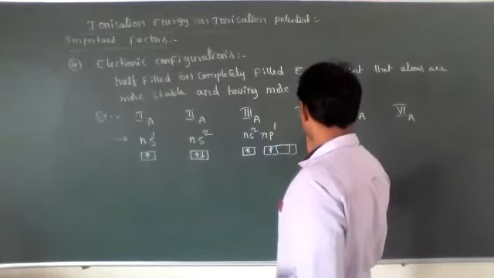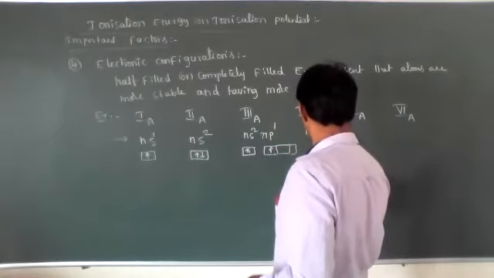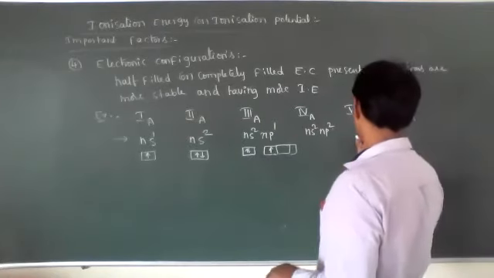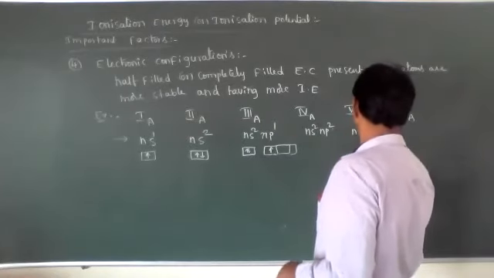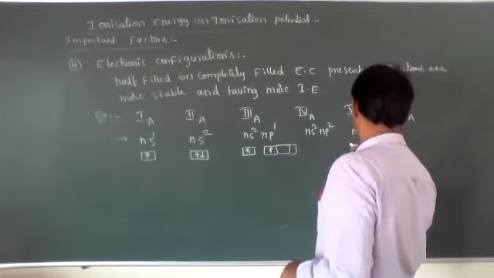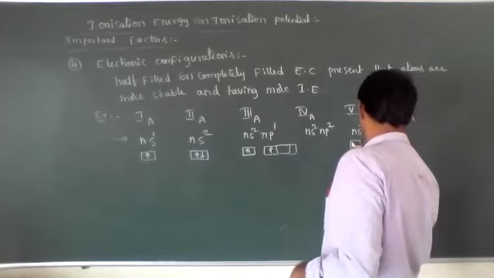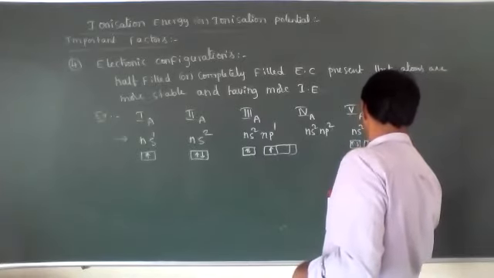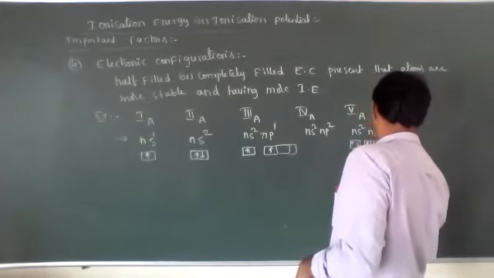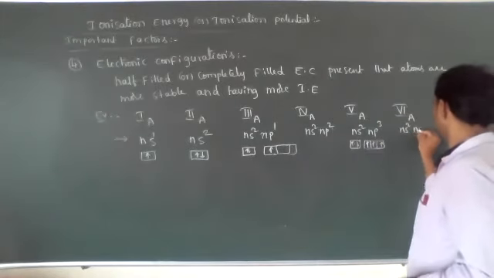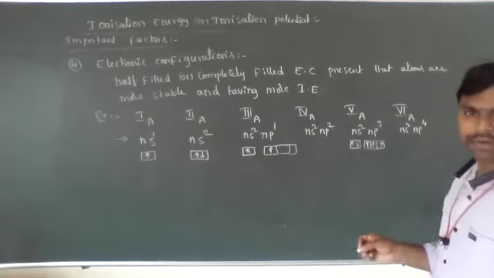Fourth A group elements: ns2 np2. Fifth A group elements: ns2 np3. Sixth A group elements: ns2 np4.